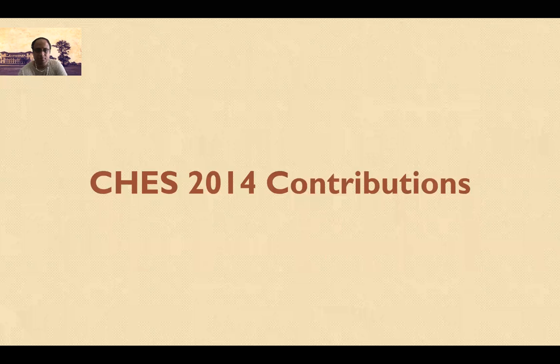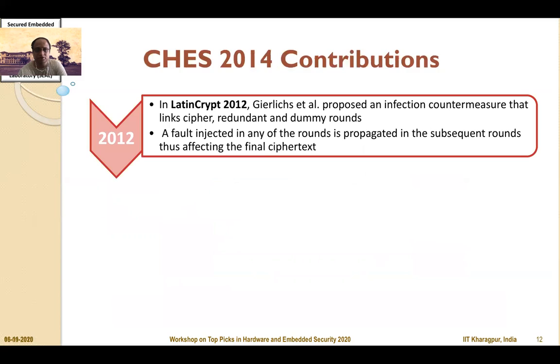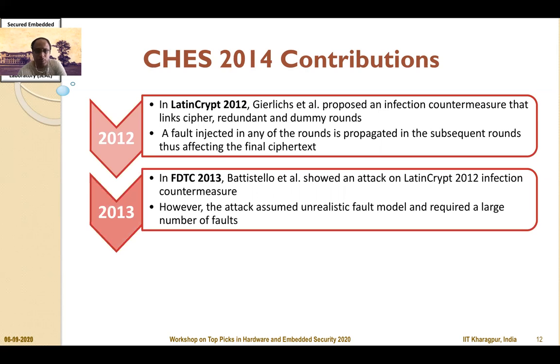The CHES 2014 work targeted a Latin Crypt 2012 infective countermeasure, which was based upon a cipher round, redundant round, and dummy round. The idea was that if a fault is injected, then the subsequent rounds get infected to protect against fault attacks. In FDTC 2013, there was an attack targeted on these infective countermeasures. However, the attack assumed unrealistic fault models like constant fault models, showed some serious limitations, and also required a large number of faults. So this can wrongly give the notion that the countermeasures are secure.